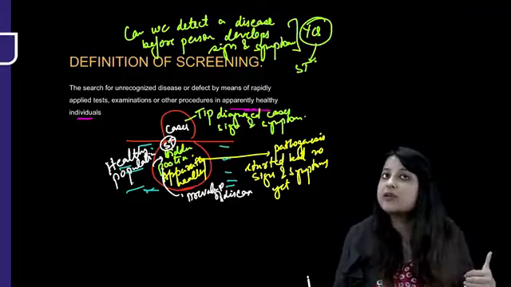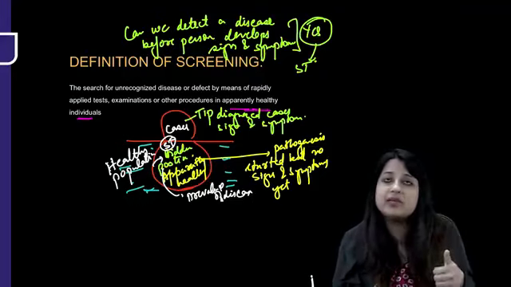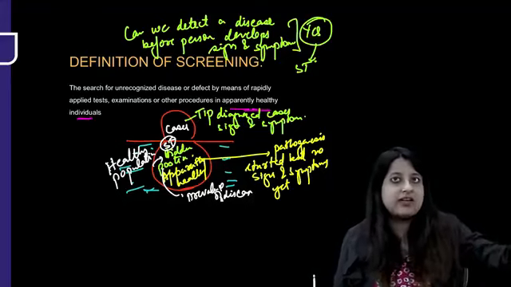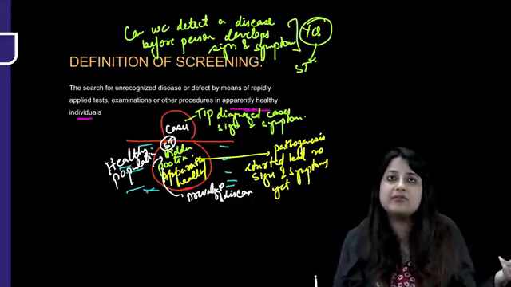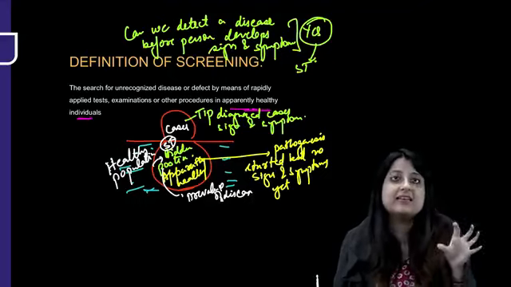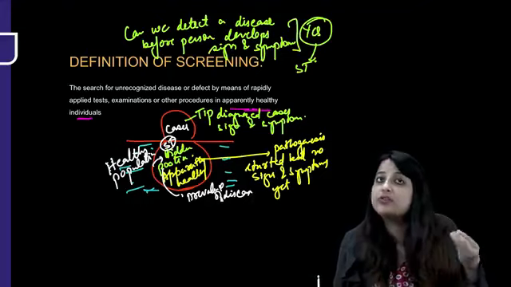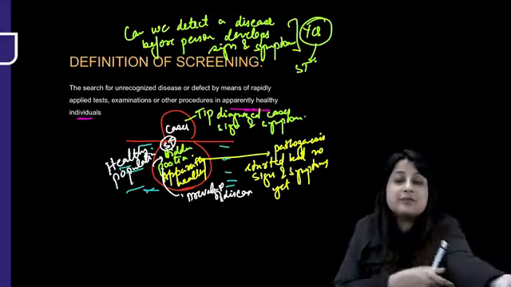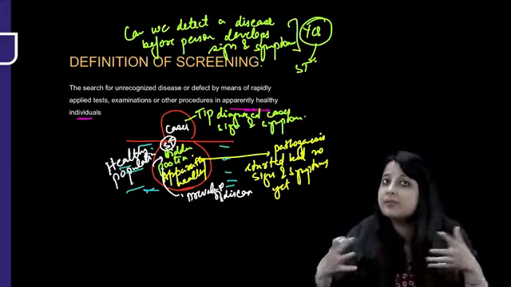So the first question that comes is, a screening test is applied on the apparently healthy population. Second question, guys, go back to the levels of prevention. Screening test is an example of which level of prevention? Primordial, primary, secondary or tertiary? A screening test is applied to make an early diagnosis. Like in cervical cancer, we do a visual inspection with acetic acid, or a pap smear, to make an early diagnosis before the person has gone to frank stages, when the pathogenesis starts.